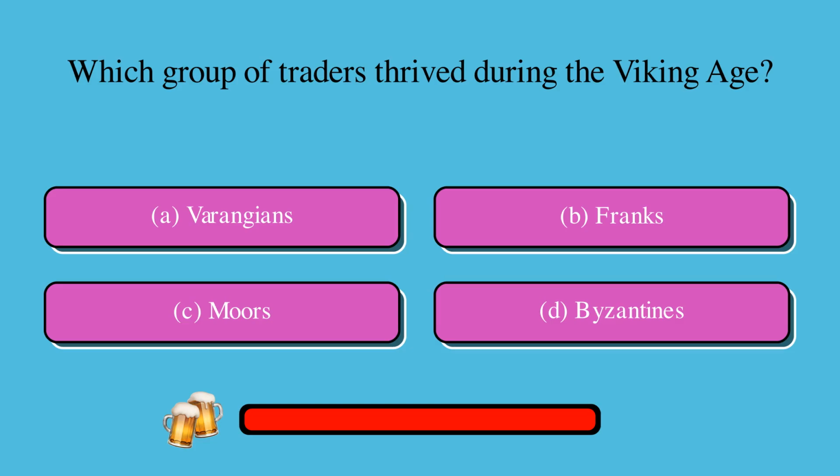Which group of traders thrived during the Viking Age? Is it A. Varangians, B. Franks, C. Moors, or D. Byzantines? The correct answer is A. Varangians.